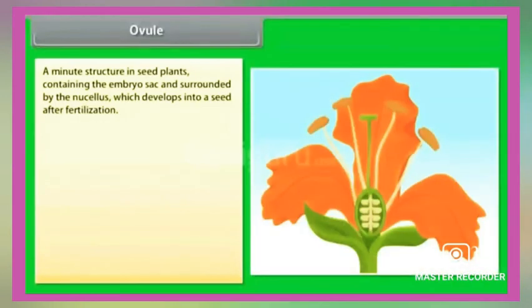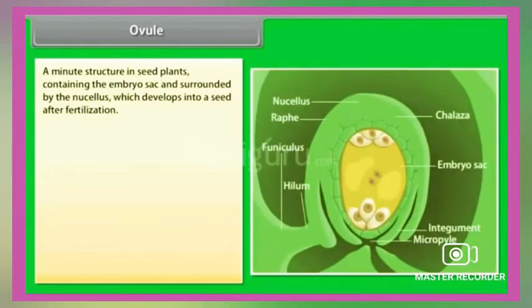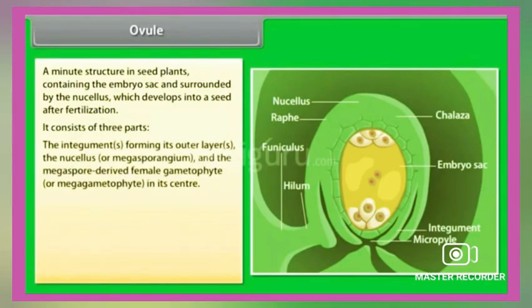So what is an ovule? A minute structure in seed plants containing the embryo sac and surrounded by the nucellus, which develops into a seed after fertilization, is called an ovule. It consists of three parts, namely the integuments, forming its outer layers, the nucellus or megasporangium, and the megaspore-derived female gametophyte or megagametophyte in its center.